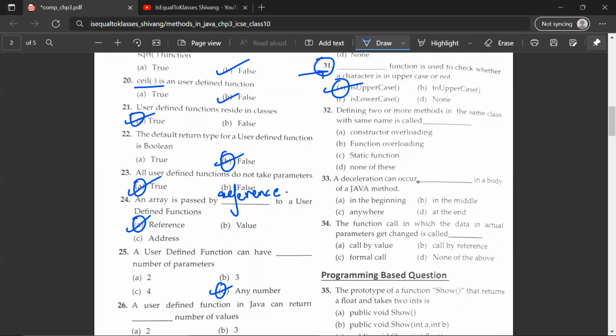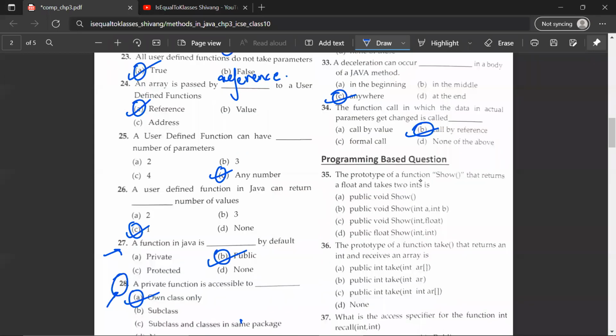Defining two or more methods in the same class with the same name is called dash. Constructor overloading, function overloading, static function, or D, none of these. So B would be the correct answer, function overloading. A declaration can occur dash in a body of a Java method. So C, anywhere in the Java method. 34th, the function call in which the data in actual parameters gets changed is called B, call by reference. Okay, so let's move on to the 35th question.